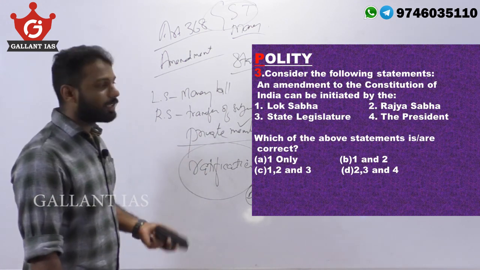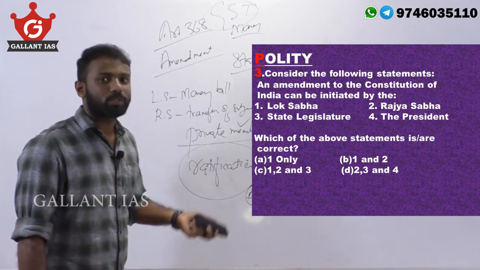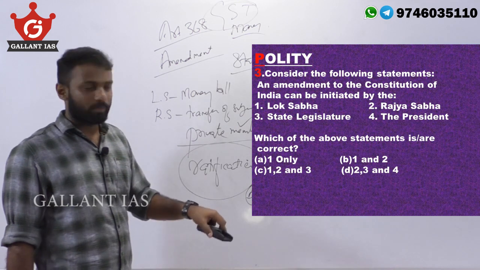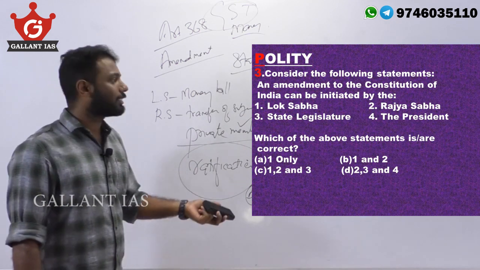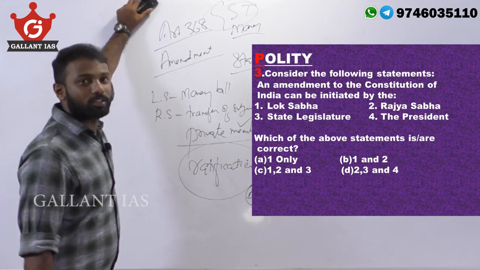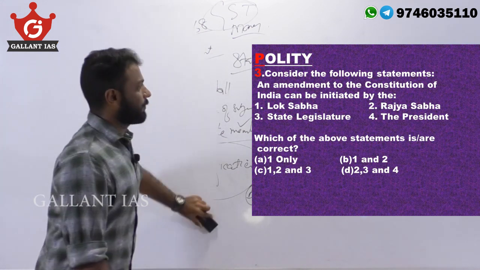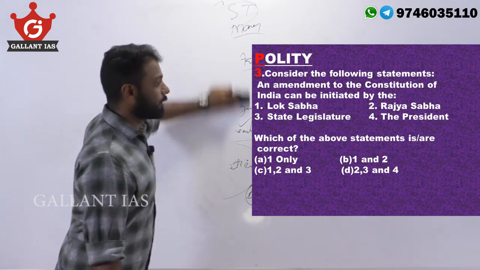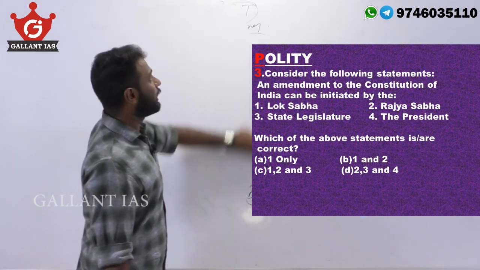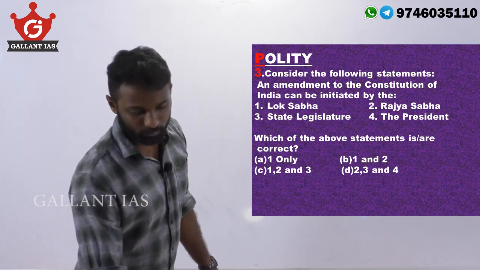But I again repeat, after passage of the Constitutional Amendment Bill in both Houses of Parliament, or in some cases after ratification by the states, the president is bound to sign it, and later on it becomes the Act. So the answer is option B: amendment can be initiated by Lok Sabha and Rajya Sabha only.